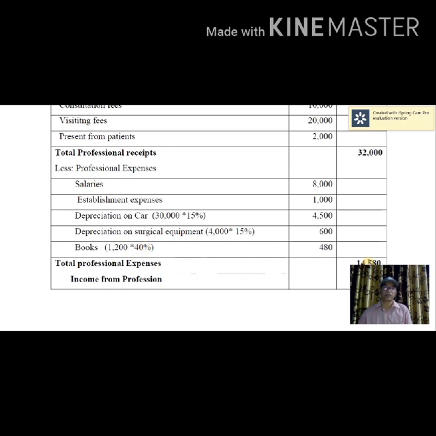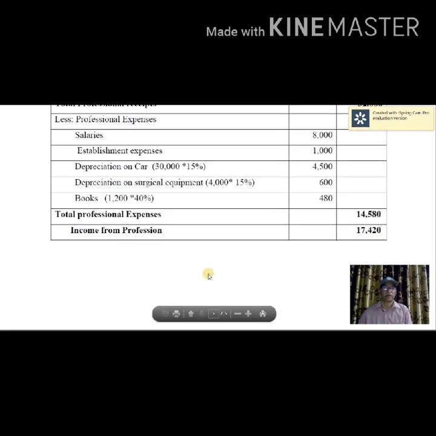Thus, total professional receipts minus total professional expenses gives income from profession of 17,420. Okay, by this I have completed this problem. So thank you for listening.